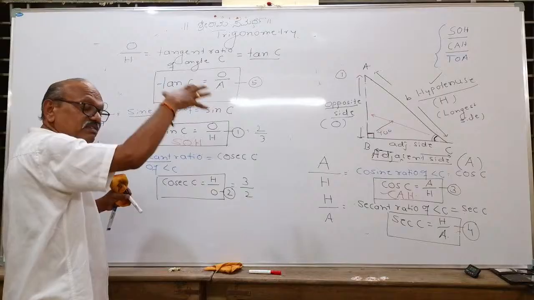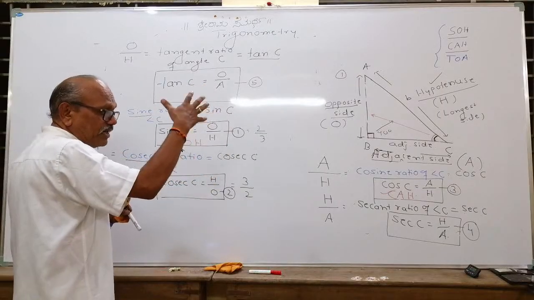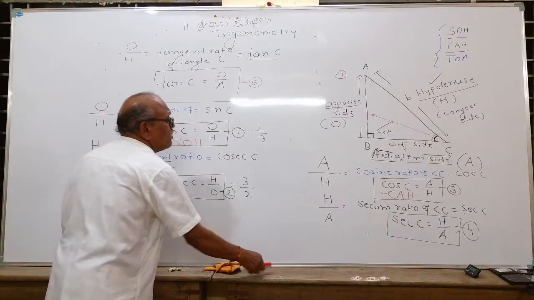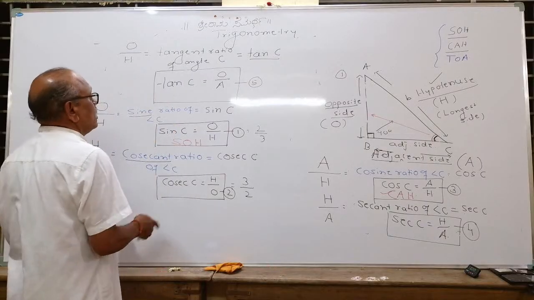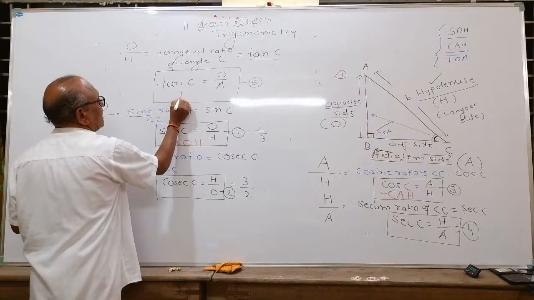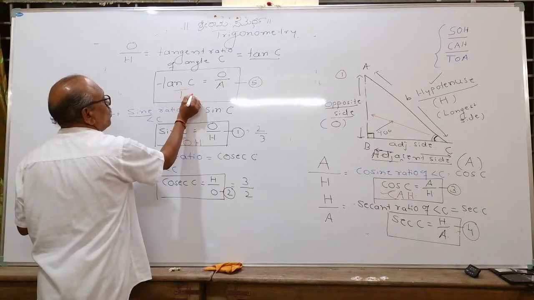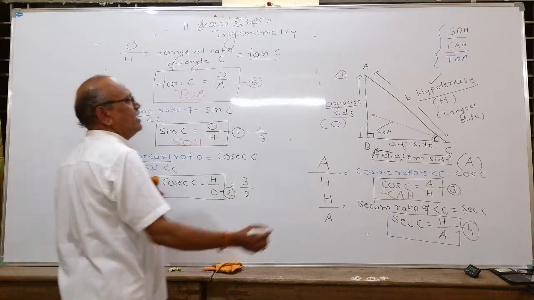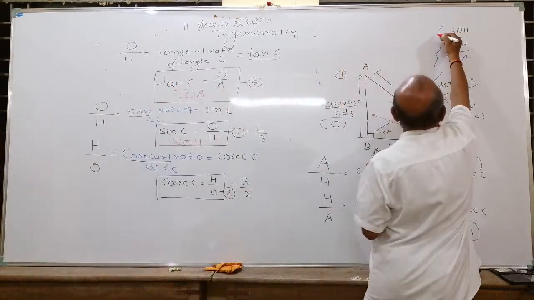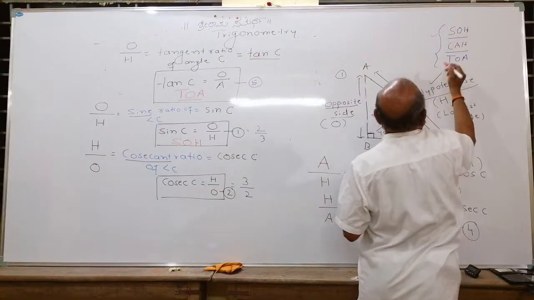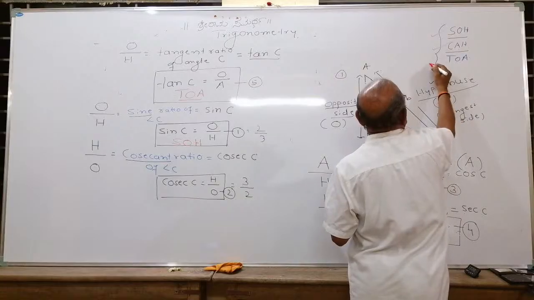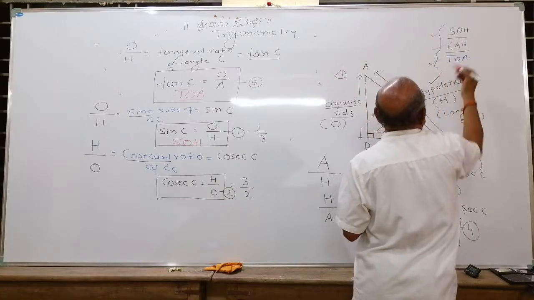These are the basic things. The first step in learning trigonometry is making these perfect. What is the trick to remember? Like remembered, tan is a T. Opposite upon adjacent, TOA. I have written here, you can see. SOH means what? Sine is opposite upon hypotenuse. Cos is CAH, cos is adjacent upon hypotenuse. Tan is opposite upon adjacent.